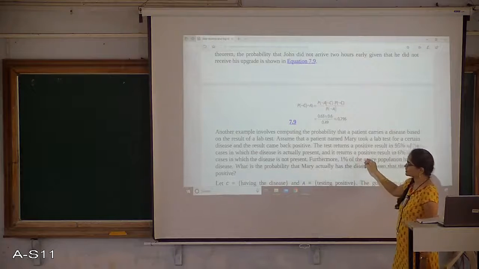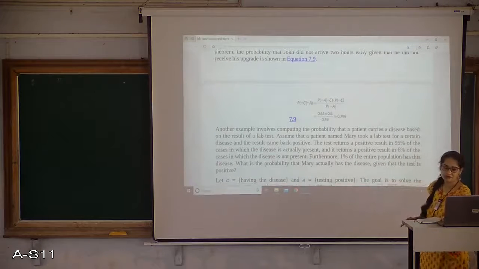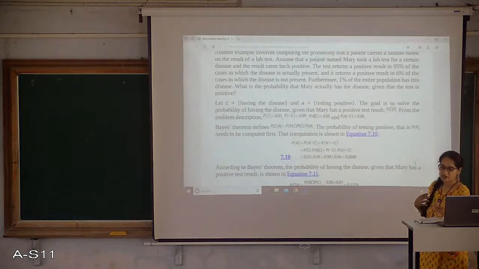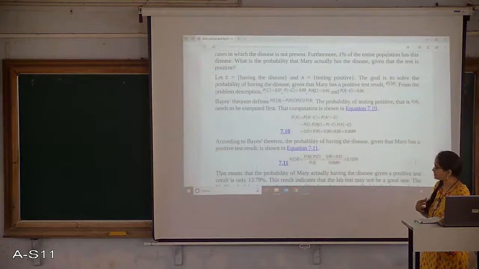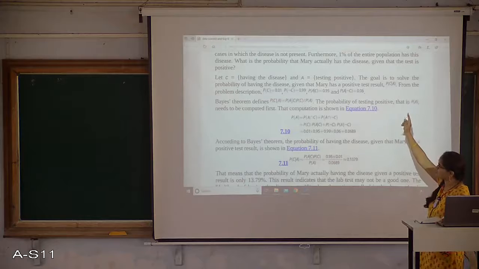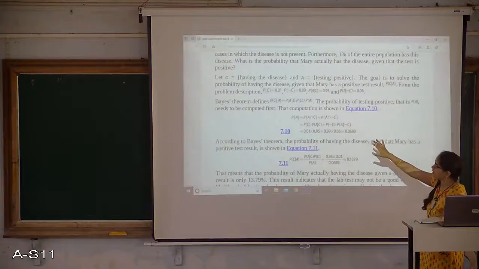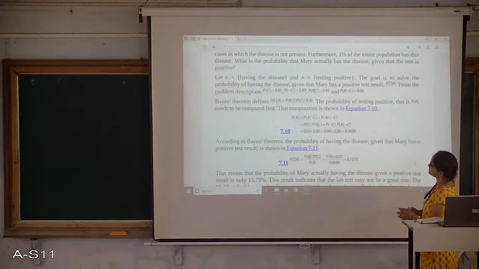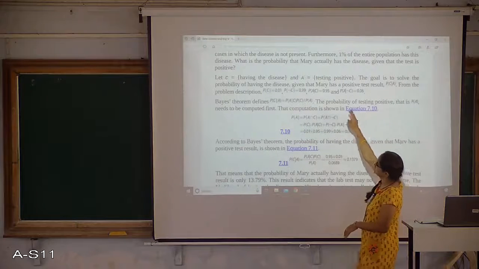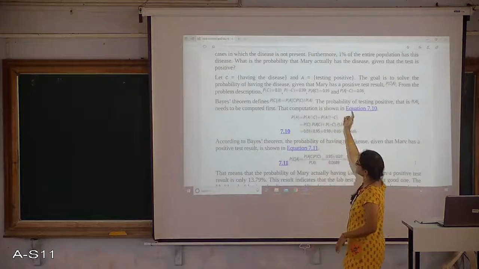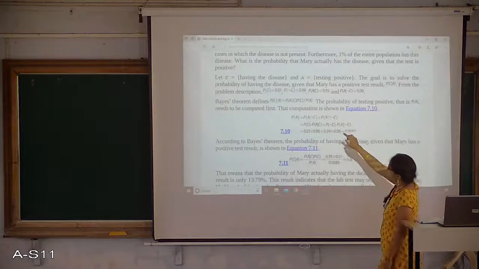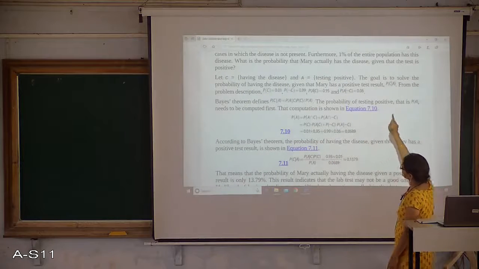With this condition, we have to find the probability of Mary having the disease. Again the same concept we applied before will be applied here. C is having the disease, A is testing positive. These are the figures given in the description. I am applying it to find the possibility that the test is positive.